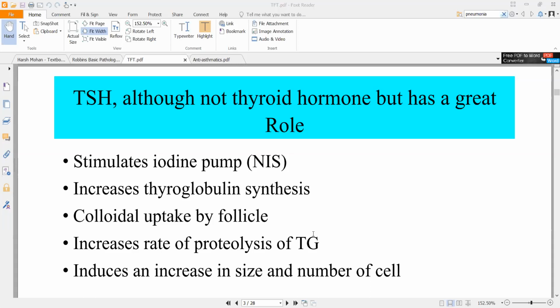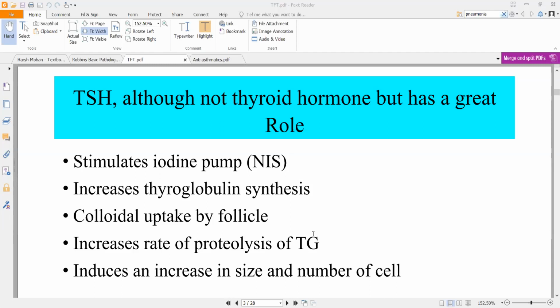It will increase thyroglobulin synthesis. Thyroglobulin is the place where your T3, T4 are formed. If you have more thyroglobulin, your T3, T4 will increase, because it directly helps in the formation of T3 and T4. I'll discuss some other day how thyroglobulin helps in T3, T4 formation. But just know for now that if you have thyroglobulin in adequate amounts, you will have formation of T3, T4. If there is a decrease in thyroglobulin synthesis, your T3, T4 will fall, right?